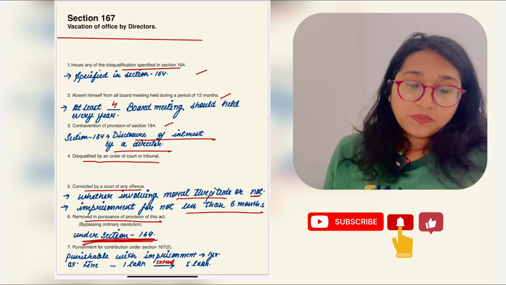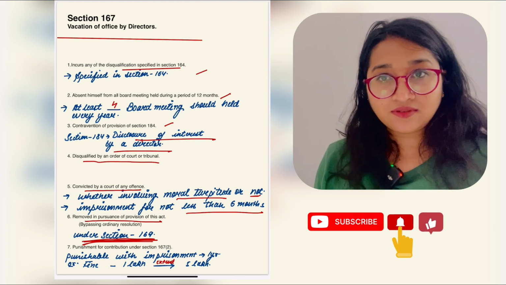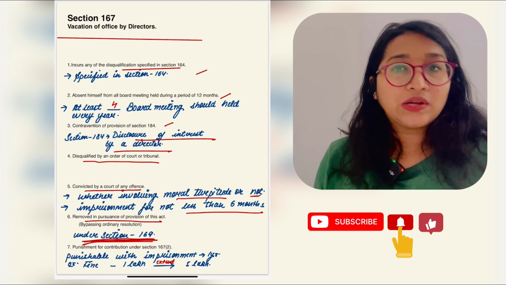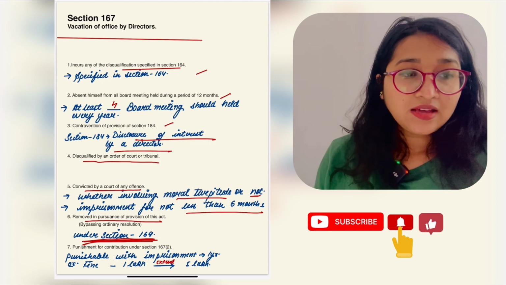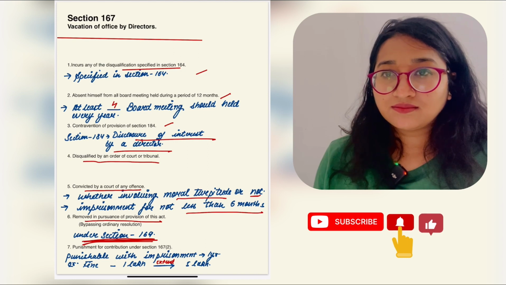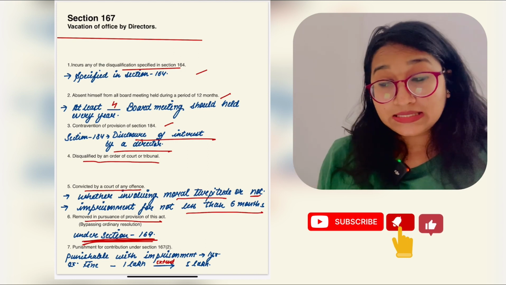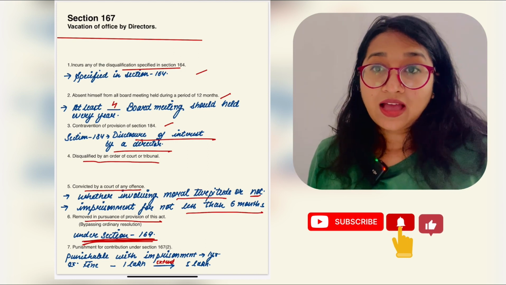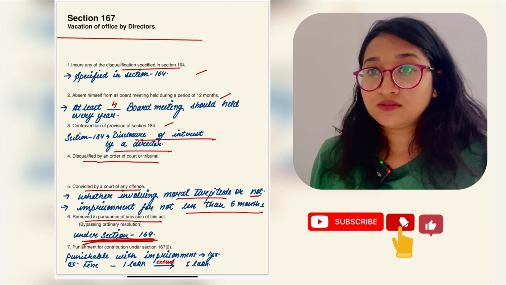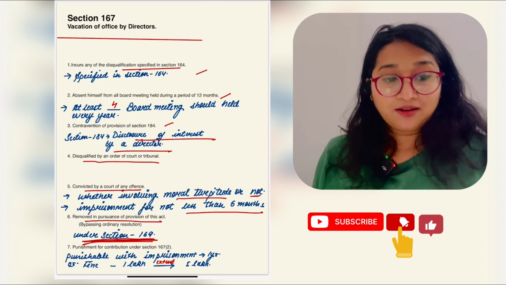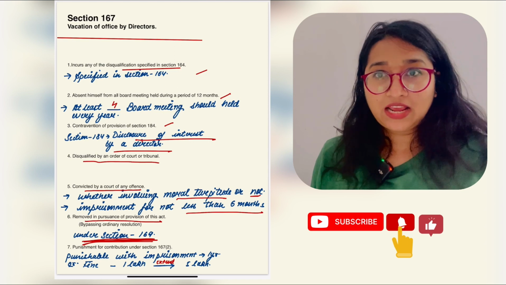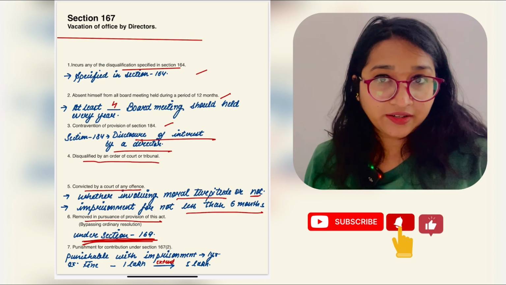And is there any punishment if a person is disqualified and has vacated his office, and still he is acting and performing all the functions which he could take part in if he was not disqualified?